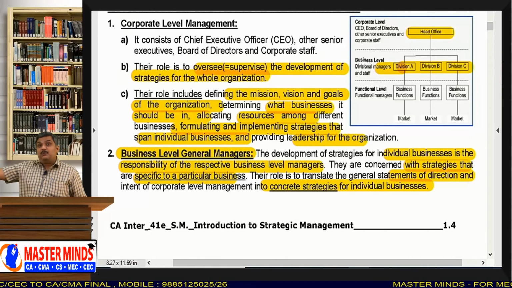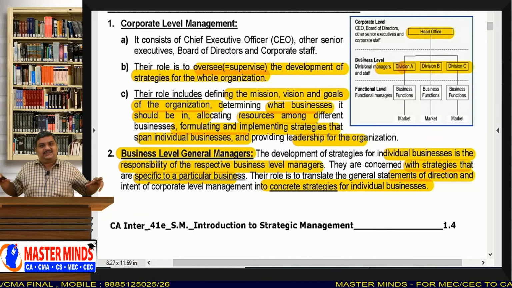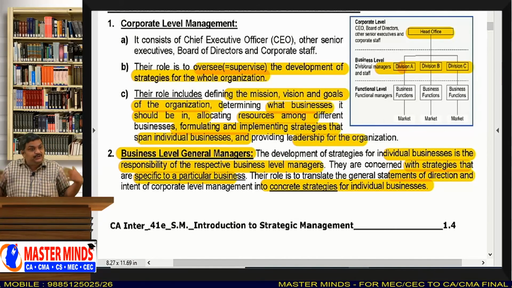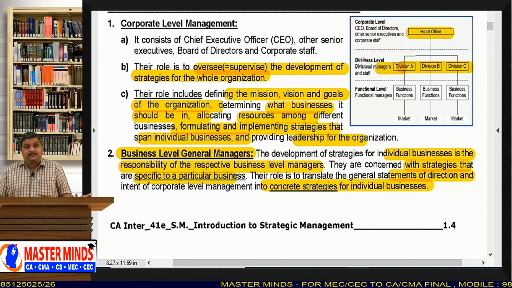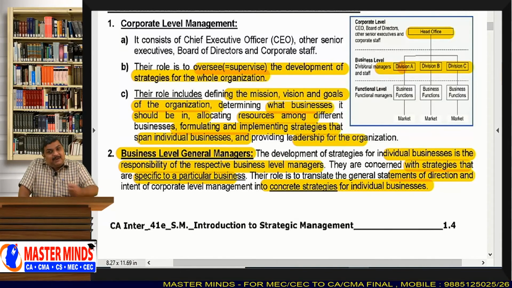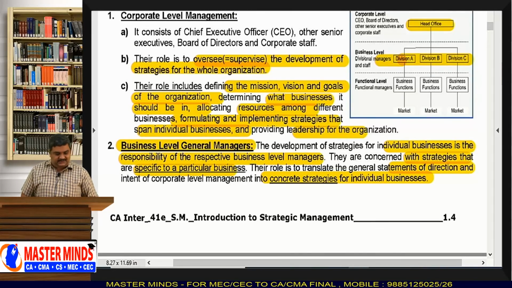And now these people, what they have to do? They have to make detailed plans on how to achieve the 10%. The chairman told that we need to achieve 10%. How can we achieve it? What should we do to achieve the 10%? All these things the business level managers have to think about and make detailed and concrete strategies for individual businesses.